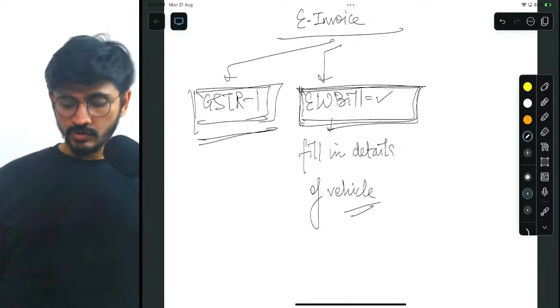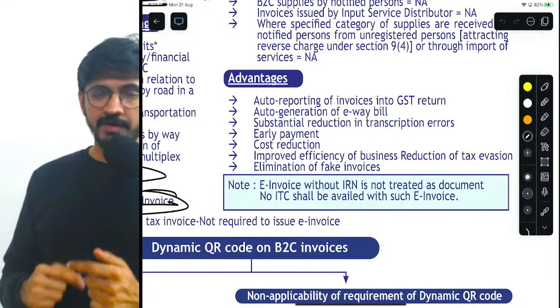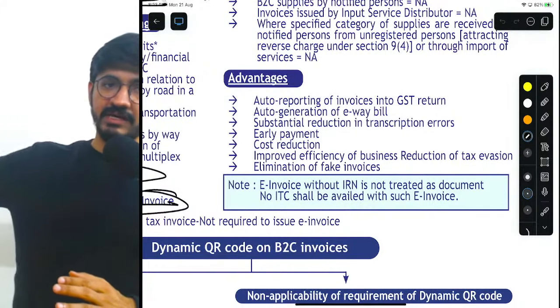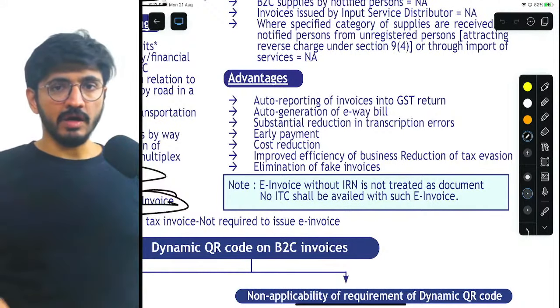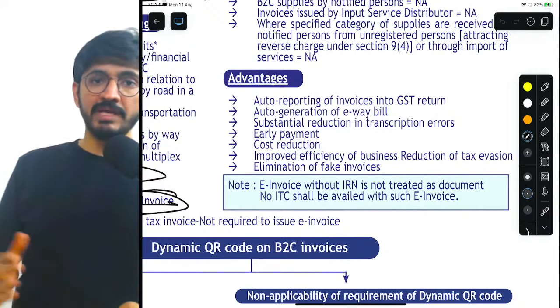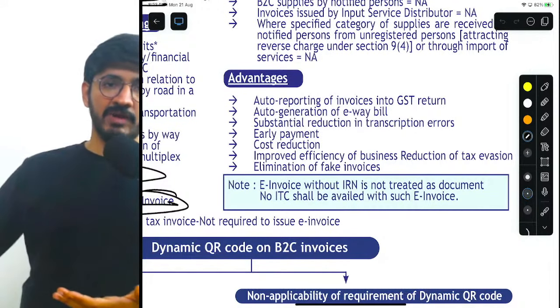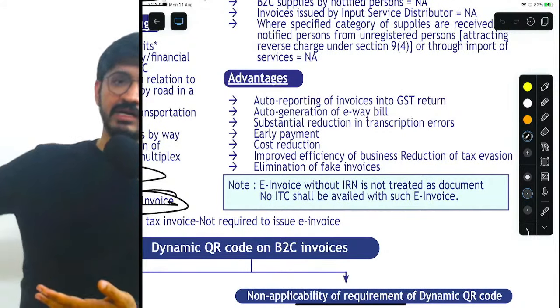Got it? So understand, if GSTR1 has been filed, directly the recipient will get its entry in GSTR2. His e-way bill is issued. Again, the same data need not be replicated. What used to happen initially: GSTR1, I have to file a separate entry. E-way bill, I have to separately generate it.